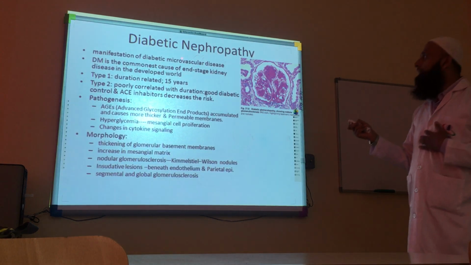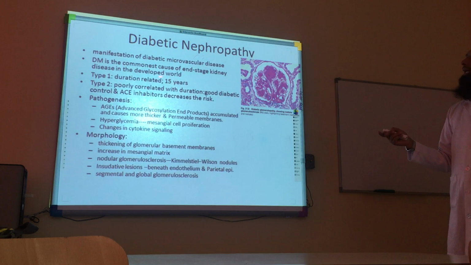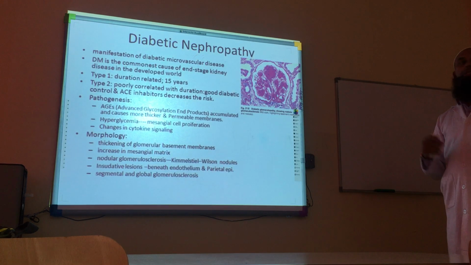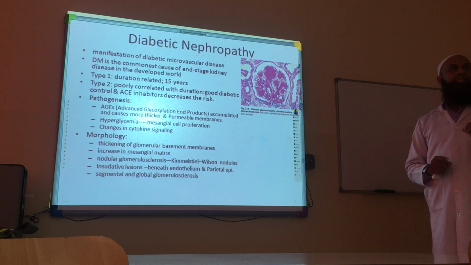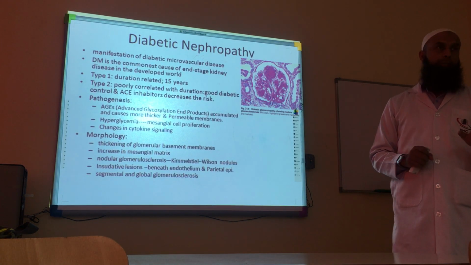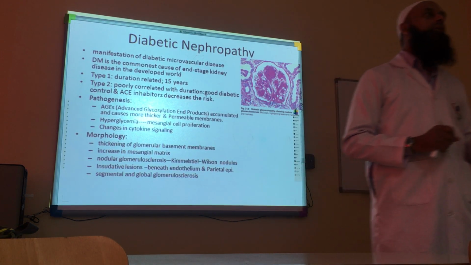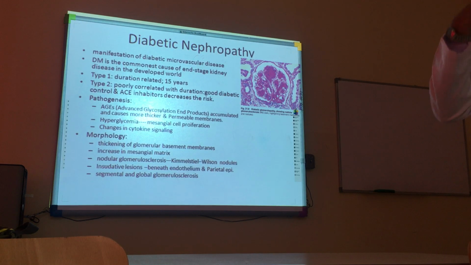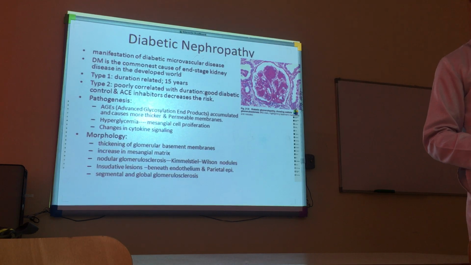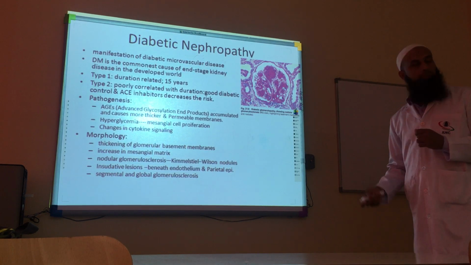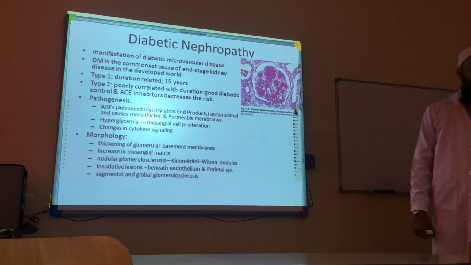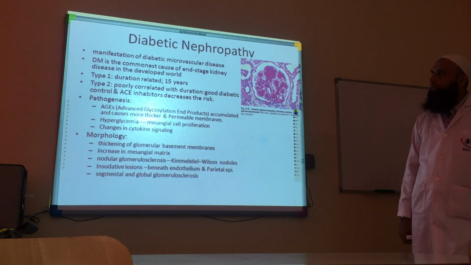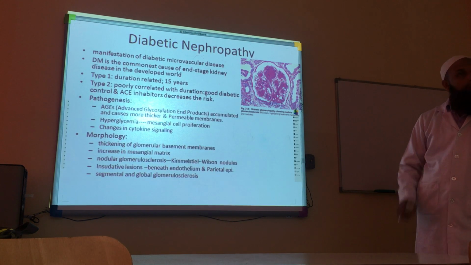So it's mainly a diabetic microvascular disease, and diabetes mellitus is the commonest cause of end-stage kidney disease in the developed world. Those patients whose whole kidney has been damaged, end-stage kidney, it is the major cause in developed countries. Doctor, how is this different from focal and segmental, because it is also the commonest cause in adults?